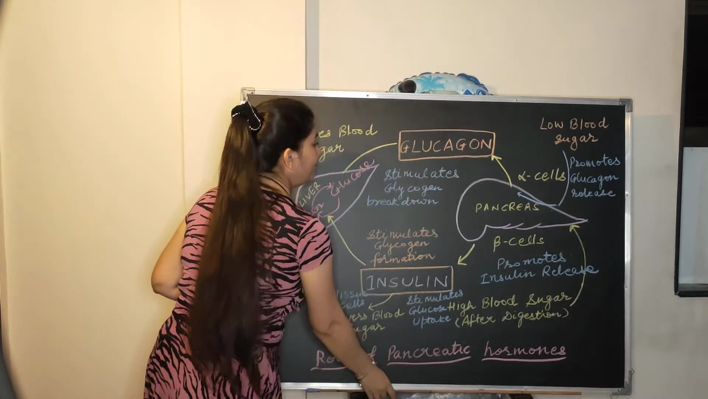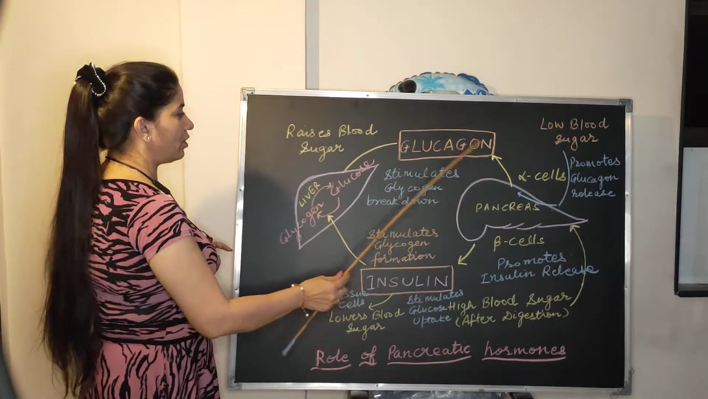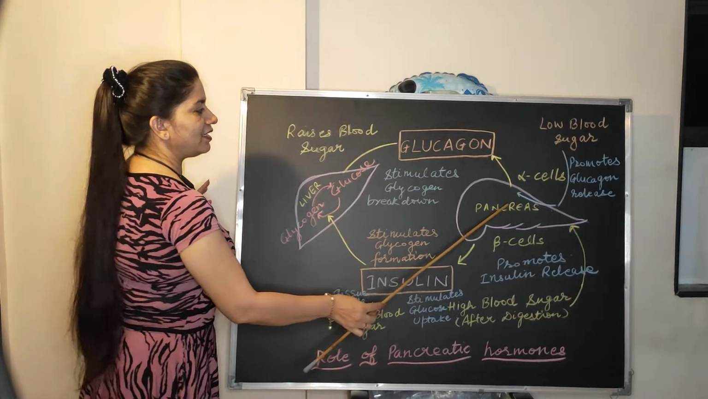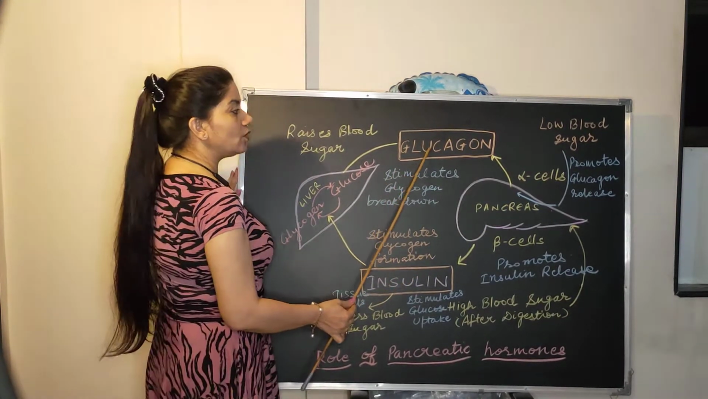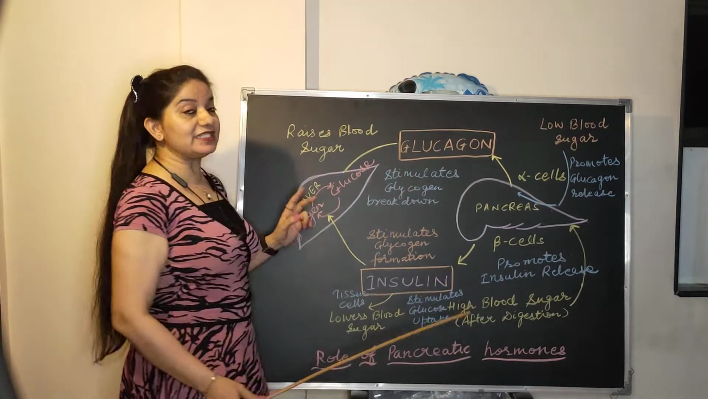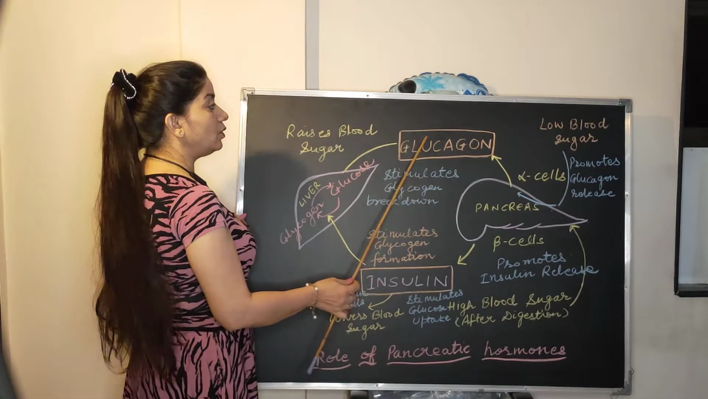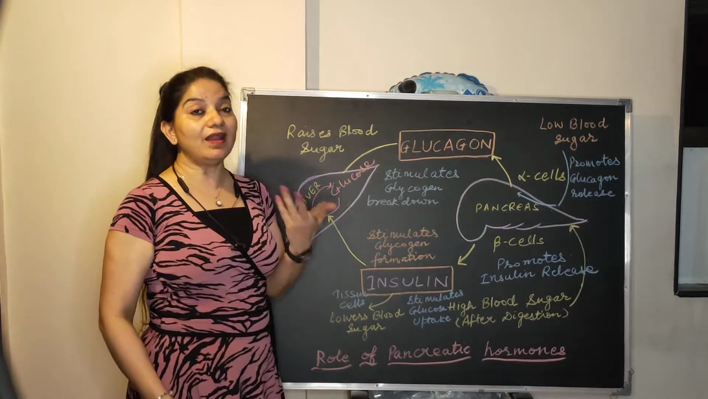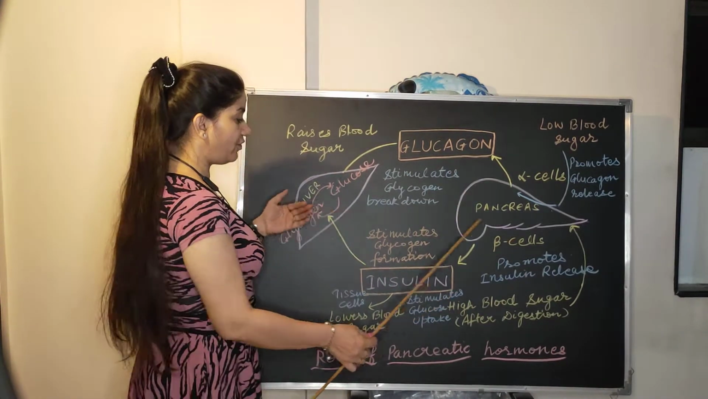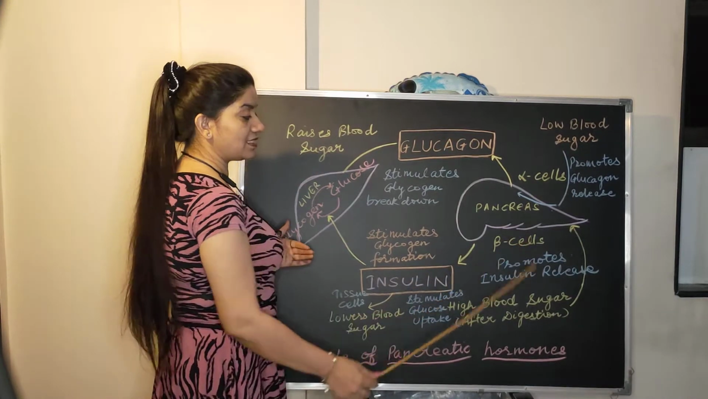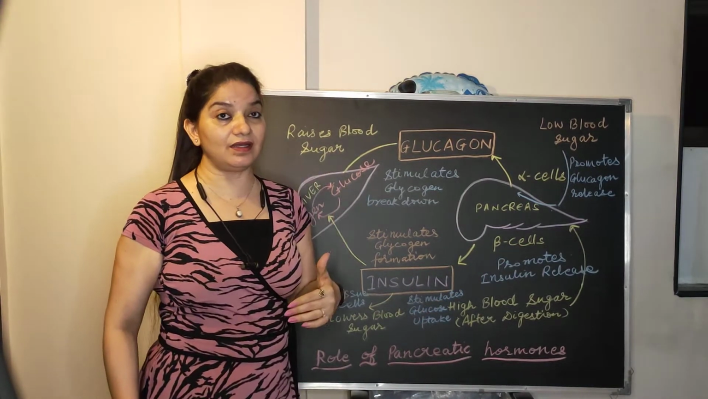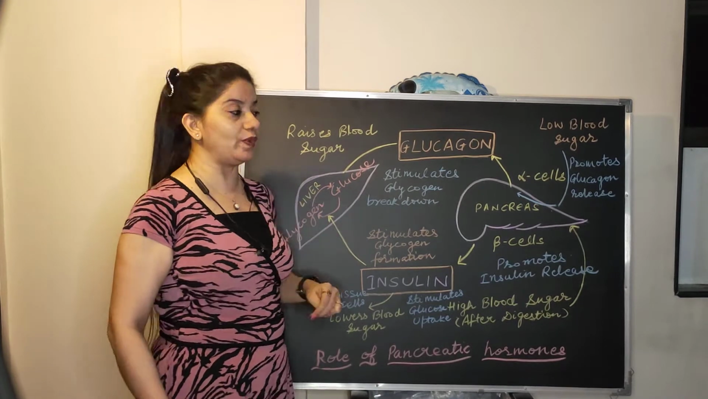See, look at the diagram. This is the pancreas I have drawn. This is the liver. So pancreas secretes two types of hormone. One is insulin and second is glucagon. Insulin is secreted by beta cells, whereas glucagon is secreted by the alpha cells. Now, first of all, we'll talk about insulin. Now, insulin is secreted by beta cells and it checks the blood sugar level in two different ways.